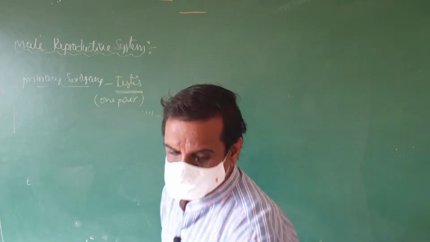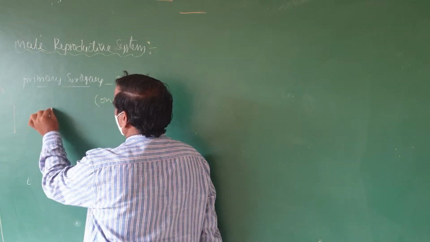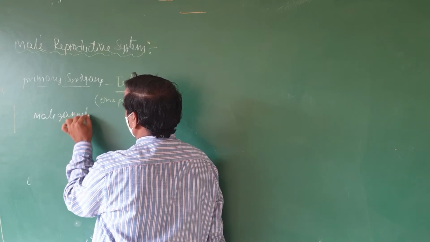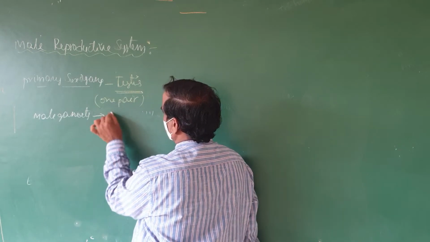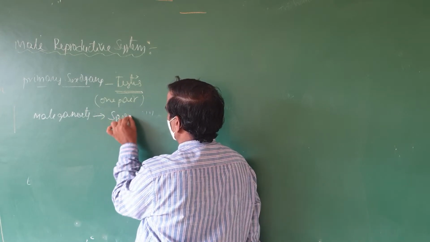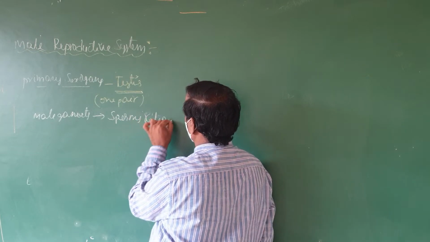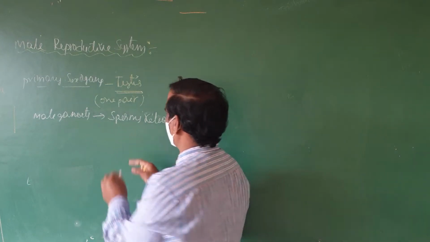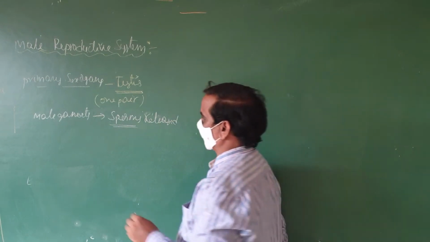From these primary sex organs, the testes, male gametes, that is sperms, are released. What are male gametes? Sperms are released. Where are these testes located?